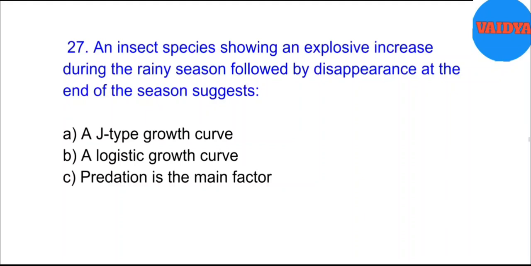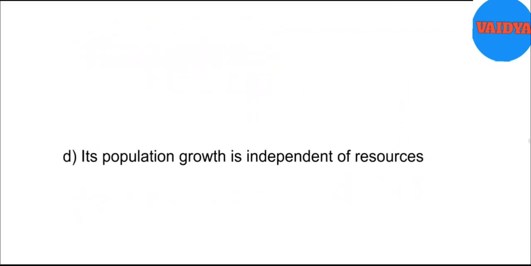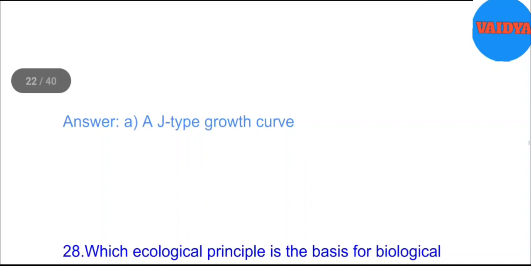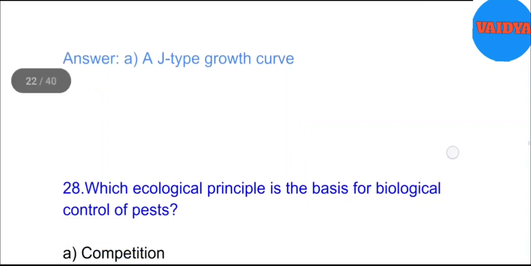An insect species showing an explosive increase during the rainy season followed by disappearance at the end of the season suggests A. A J-type growth curve. B. A logistic growth curve. C. Predation is the main factor. D. Its population growth is independent of resources. Answer. A. A J-type growth curve.